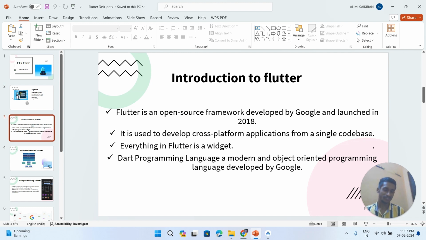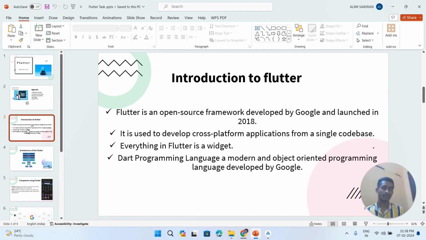Flutter is an open source framework that was developed by Google and launched in the year 2018. It is used to develop cross-platform applications from a single code base. Let us see what open source is. Open source means it is accessible to everyone freely without any cost. Developers can use it to develop, review, add or modify some features or content in the framework.